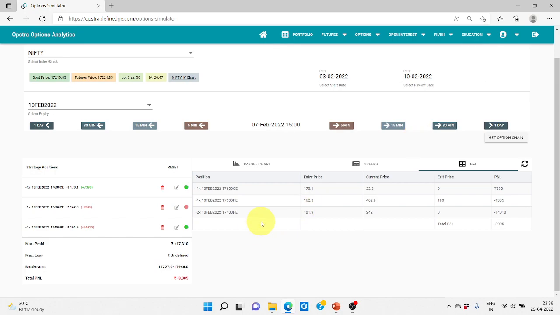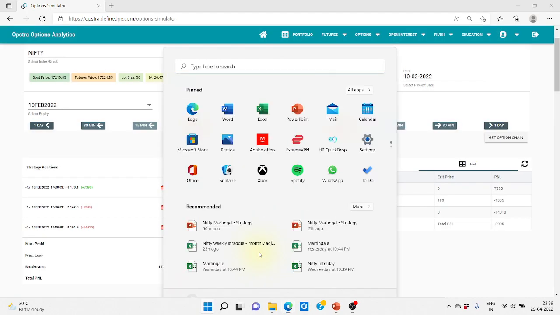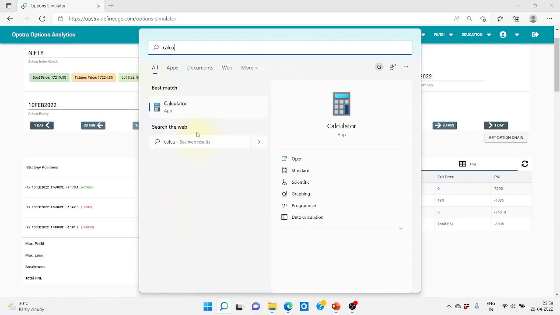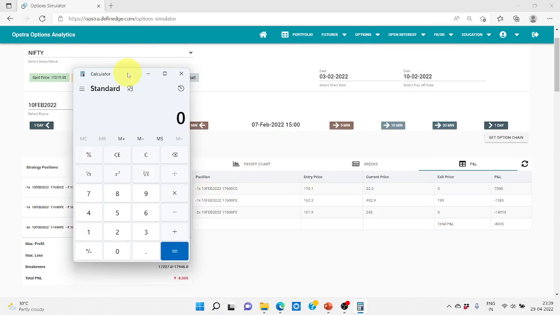Next day again it has gone down. We sold at 17,600, now it is at 17,200, and this is at 240. Now we need to calculate 2 into 240, because we have two lots, which is almost 480. So we are going to divide this 480 by 4 now, because we are again going to double it.